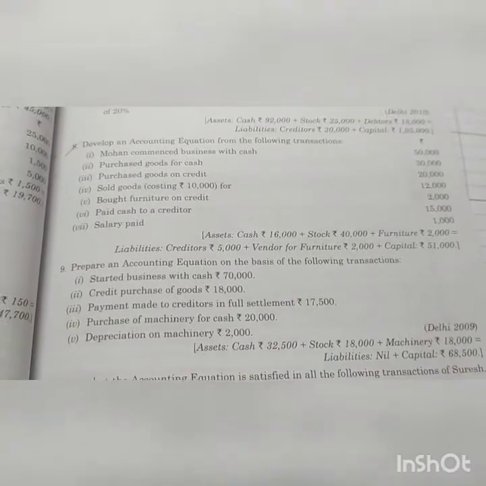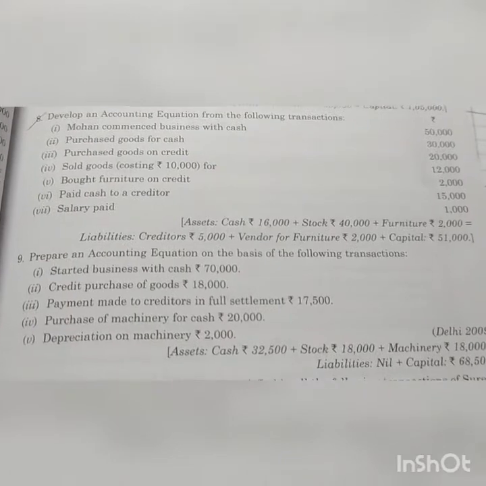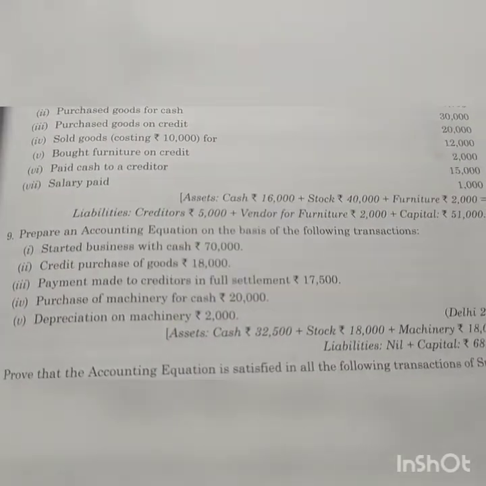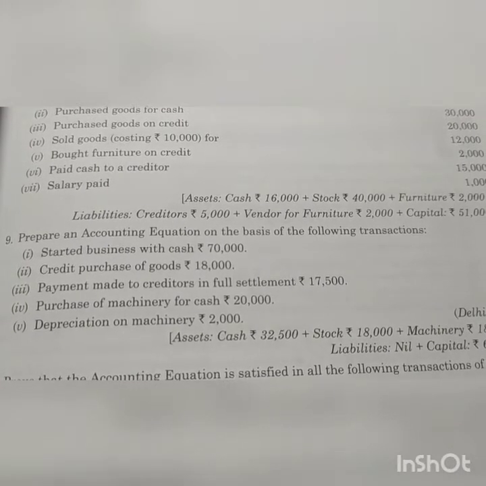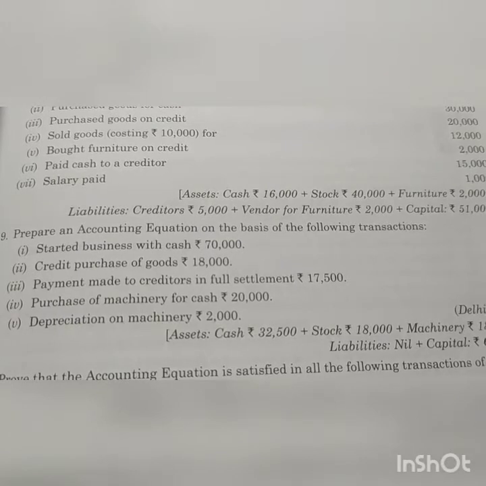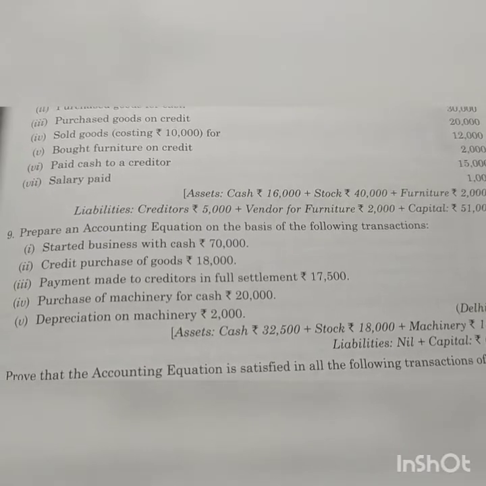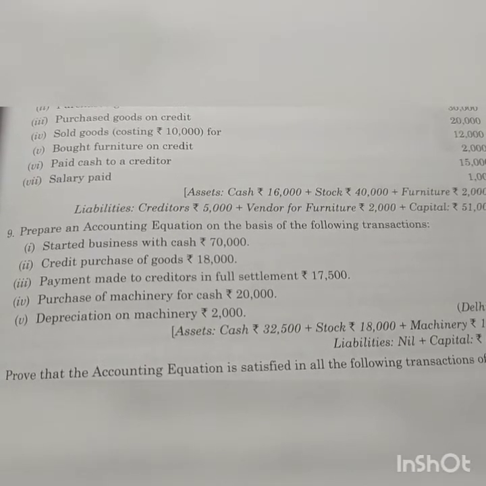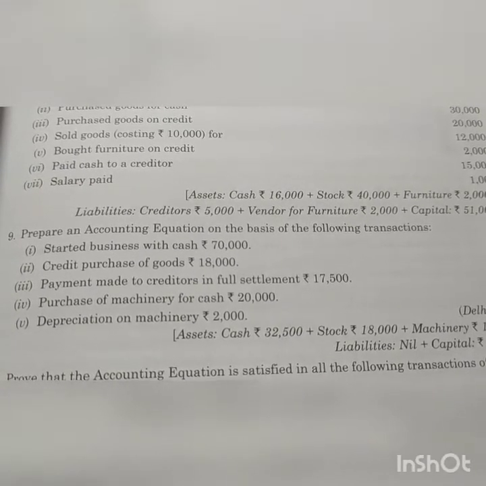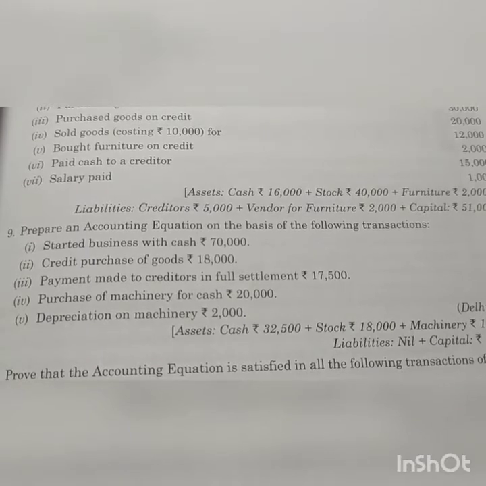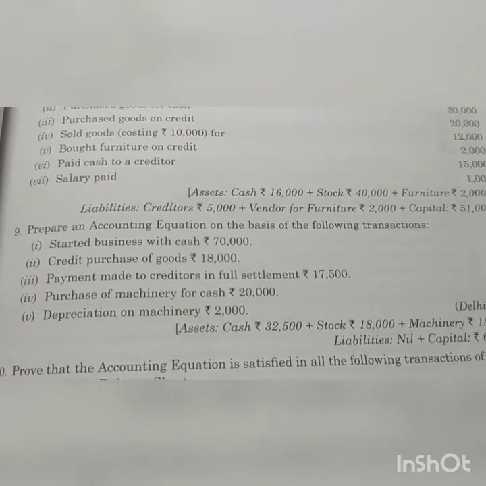So our today's first question. I'm reading out question number 9. Prepare an accounting equation on the basis of the following transactions. First, started business with cash rupees 70,000. Credit purchase of goods rupees 18,000. Payment made to creditors in full settlement rupees 17,500. Purchase of machinery for cash rupees 20,000. Last, depreciation on machinery rupees 2,000.